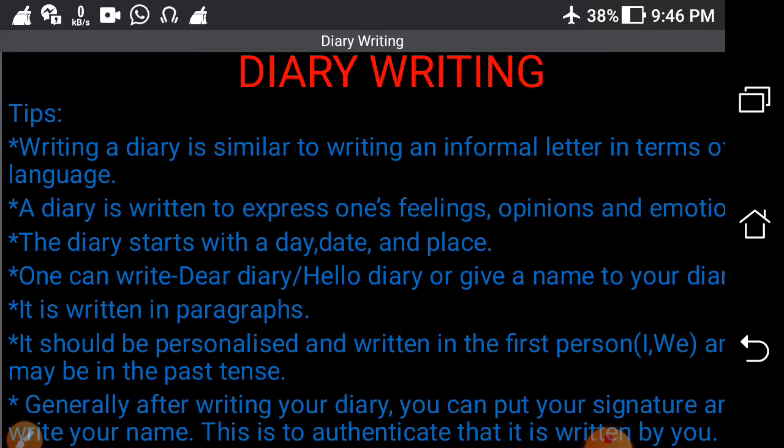There are people who write a diary every day, and it is one of the best hobbies as well. And the question is, why should one write a diary? One is to remember and recall some of the good happenings in your life. For example, somebody's birthday, or if somebody died, or some achievement, or you have cleared one examination.